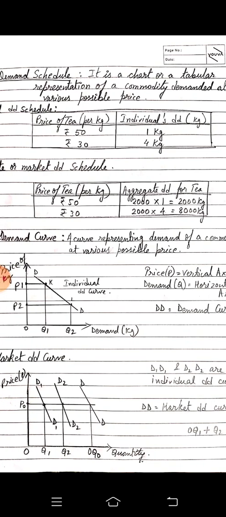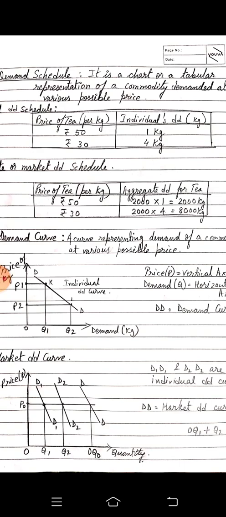You see, when it is rupees 50, the individual is demanding 1 kilo, and here in the market we are seeing that when it is rupees 50, 2000 consumers are asking 1 kilo each. So how much is sold? 2000 kgs.